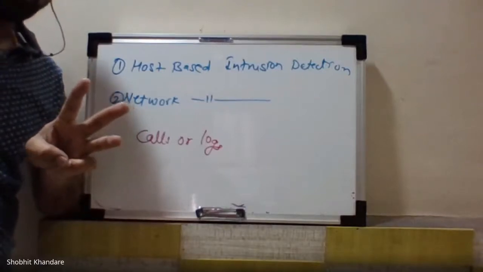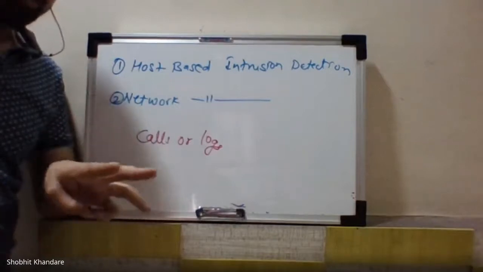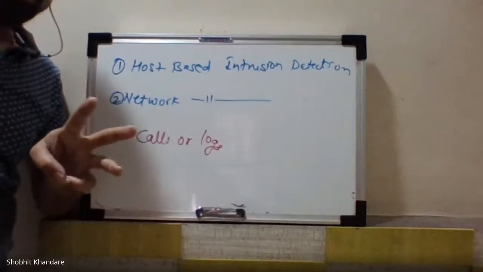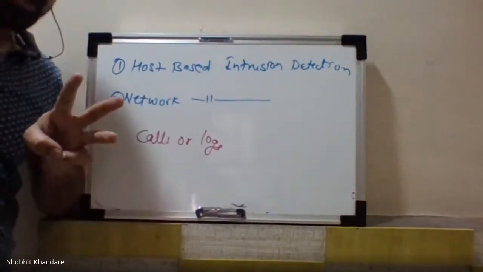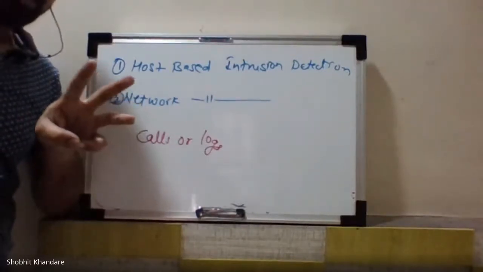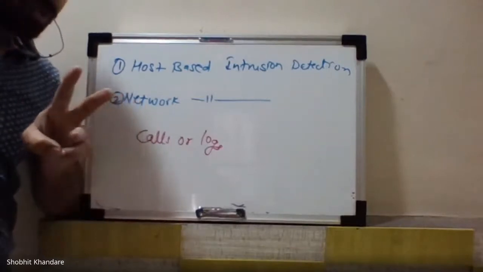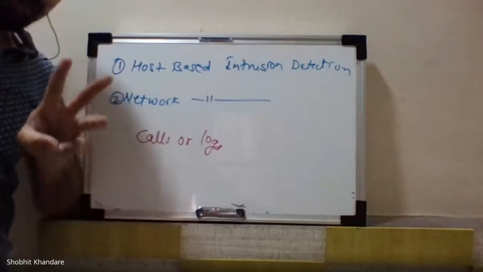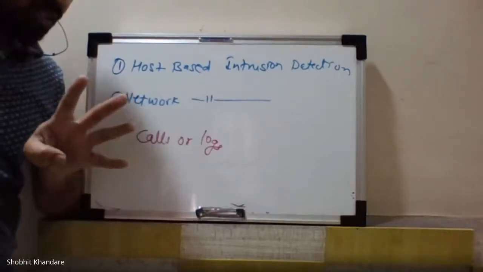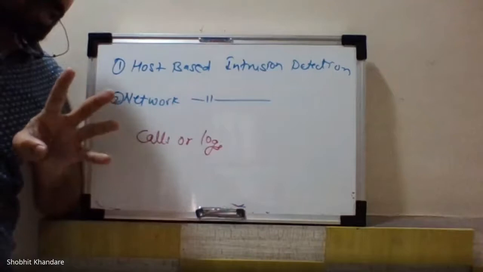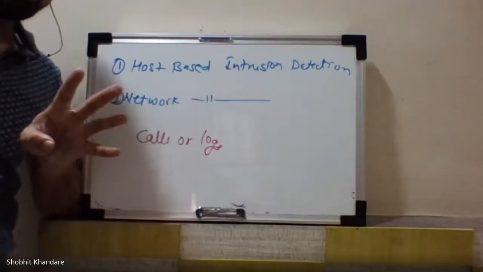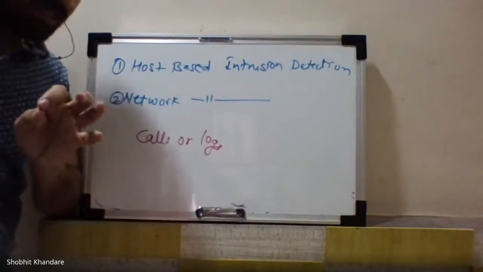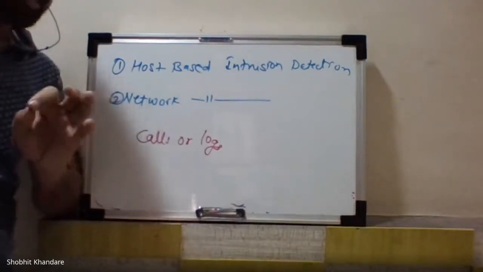See, for your test 2, you have MCQs. So these are theoretical aspects, and sometimes the options may confuse you. So you should be very thorough with this particular theory, this information. So third is what? Applications installed on the host machine. And the fourth one is the habits of users accessing the host machine.